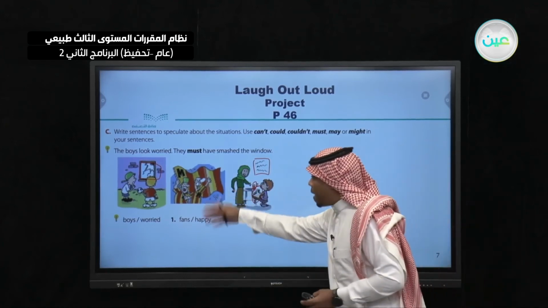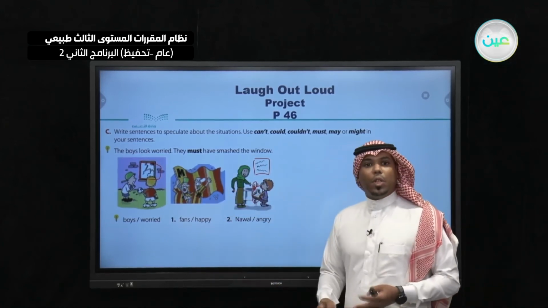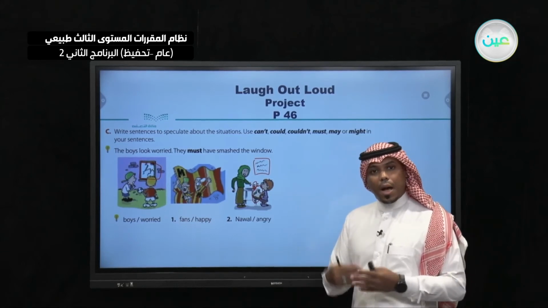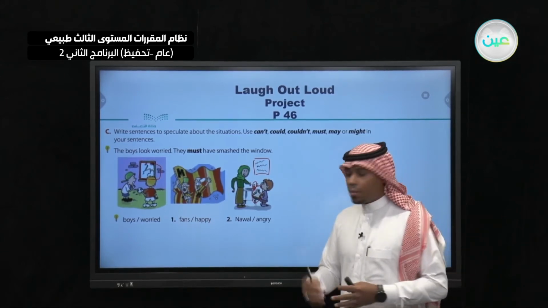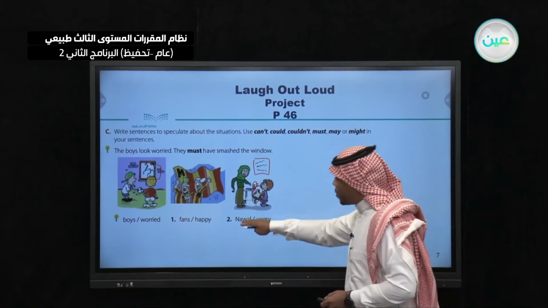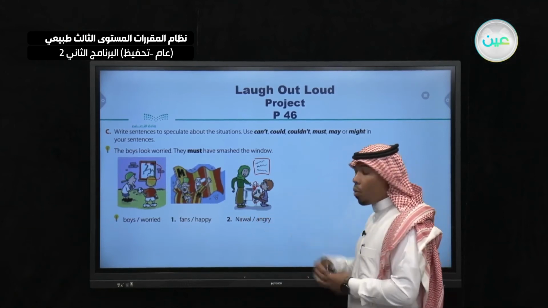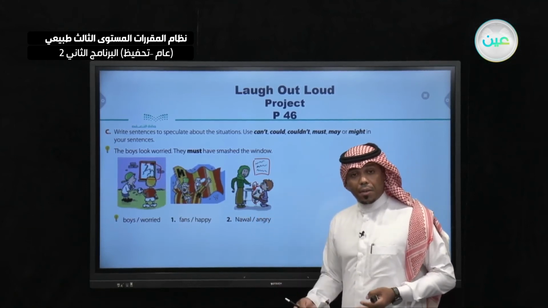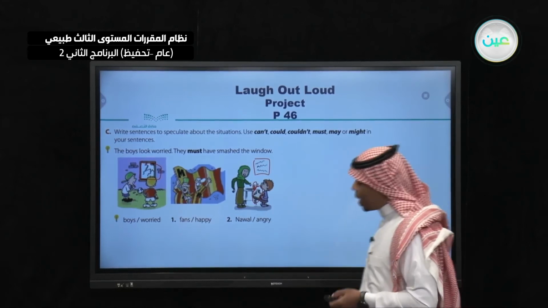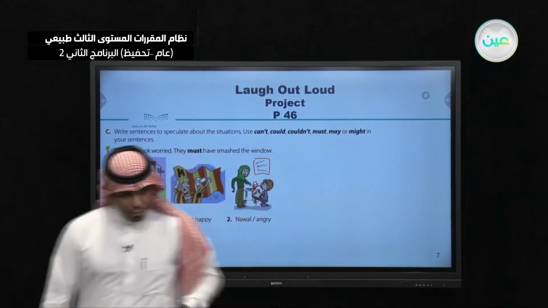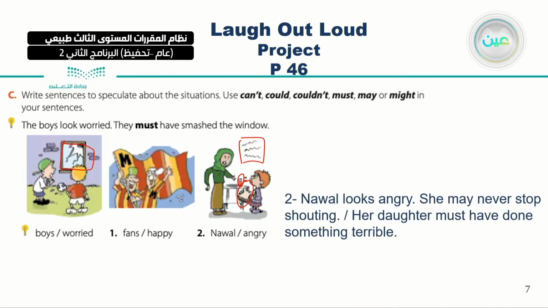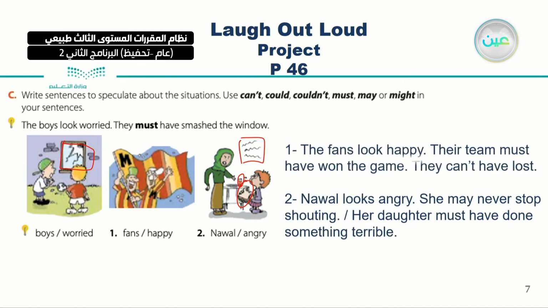Now I want you to speculate. Number 1, why are they happy? Use, as I said, can, could, couldn't, or even must. And number 2, Nawal angry. Why is Nawal angry? Let's see the answers. Number 1, sorry about that. The fans look happy. Why?